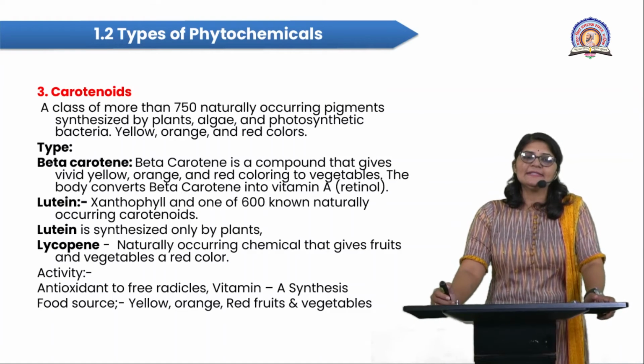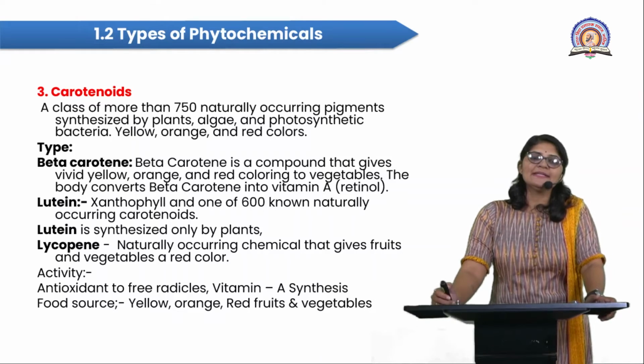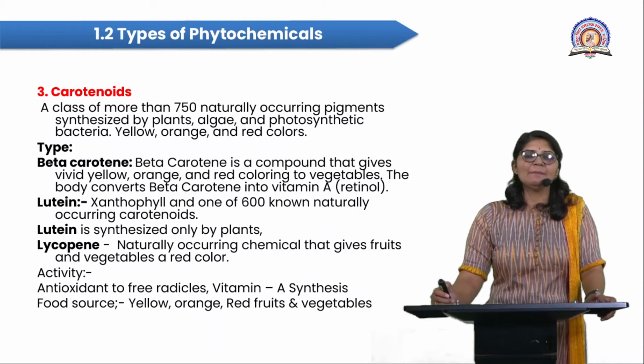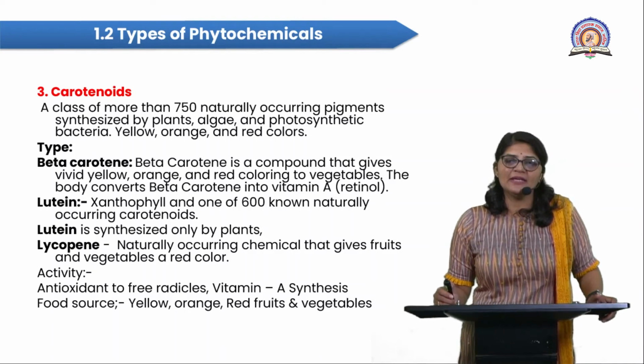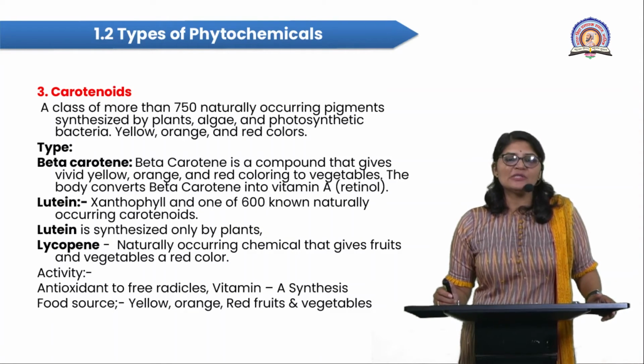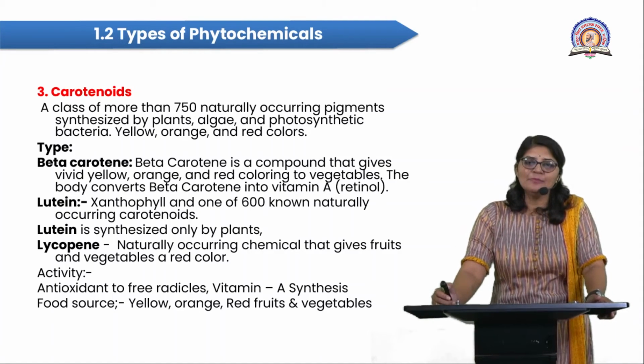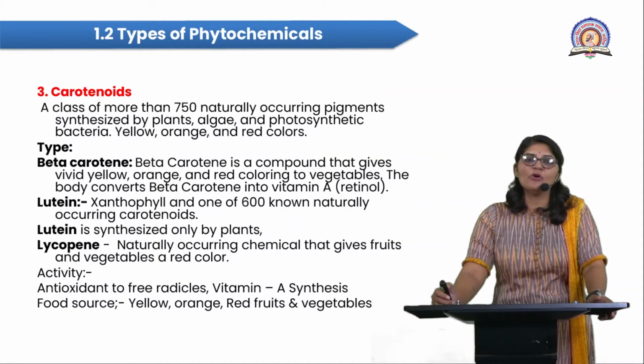These carotenes play a very important role in the human body, because the body converts beta carotene into vitamin A. Papaya also contains beta carotene, and beta carotene is an important precursor molecule for the biosynthesis of vitamin A.